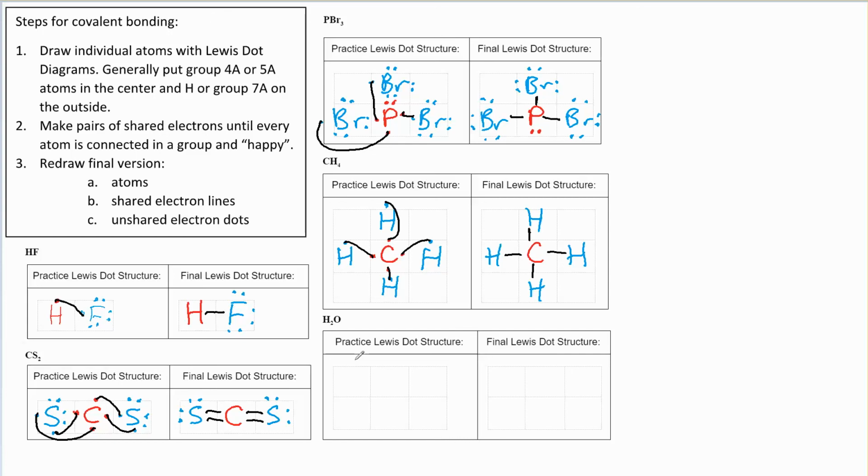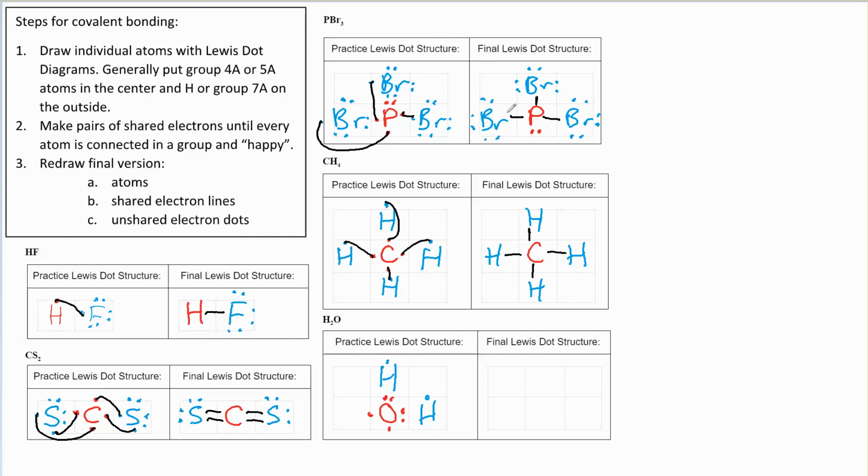All right, so we're going to start with the Lewis dot diagrams of the individual atoms. We're going to put our group 4 or 5 in the center. There isn't one, so skip that. And we're going to put our hydrogens or halogens on the outside. Well, I do have hydrogens, so we know the hydrogens are going to go on the outside. So if the hydrogens are going on the outside, that means oxygen must be going in the middle. So we can just do that. And for drawing the Lewis dot diagram, hydrogens are in group 1. They'll have 1 valence electron. Oxygen is in group 6. It's going to have 6 valence electrons, like that.